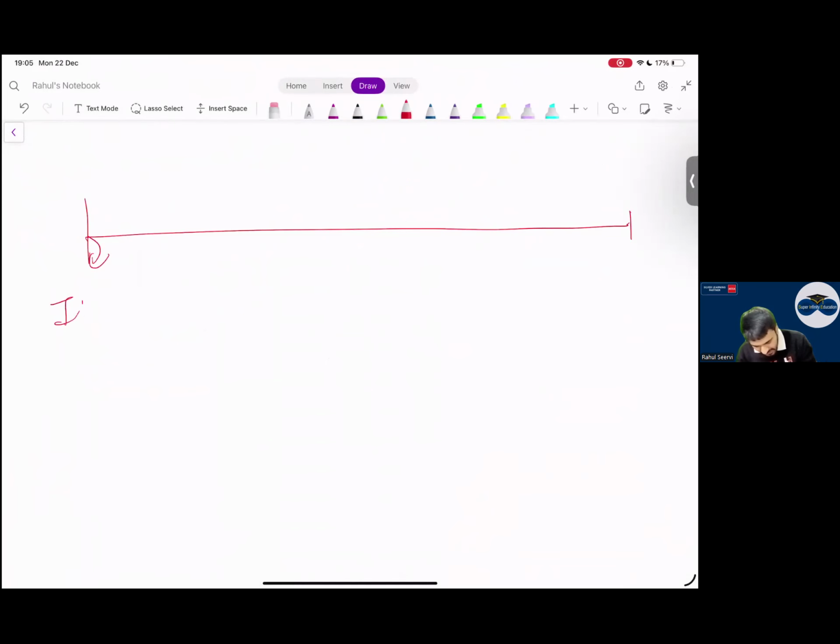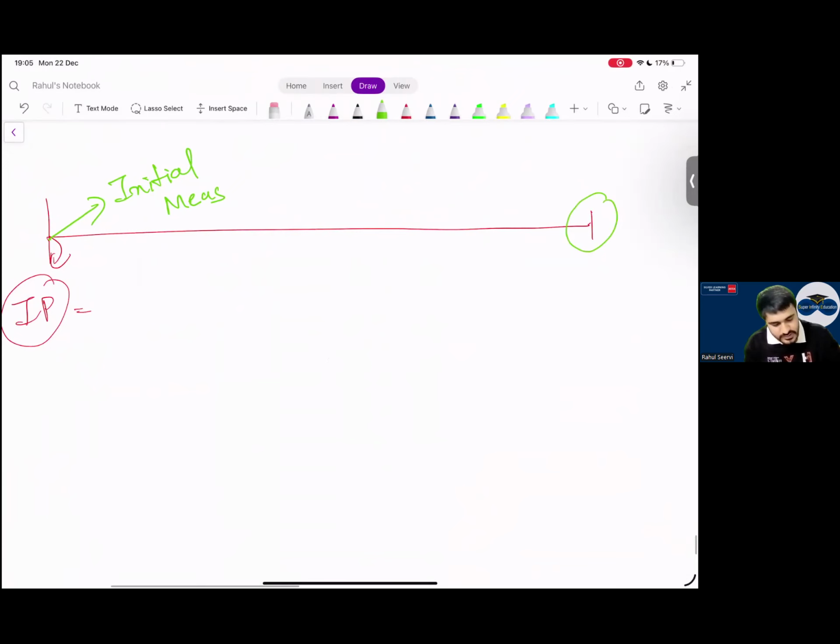Today I purchase an IP. IP means what? Investment property. This is known as what, everyone? Initial measurement. Initial measurement means when I purchase a property. And this means what, sir? Subsequent measurement. Subsequent measurement means at the year end, at what value I will show the property.